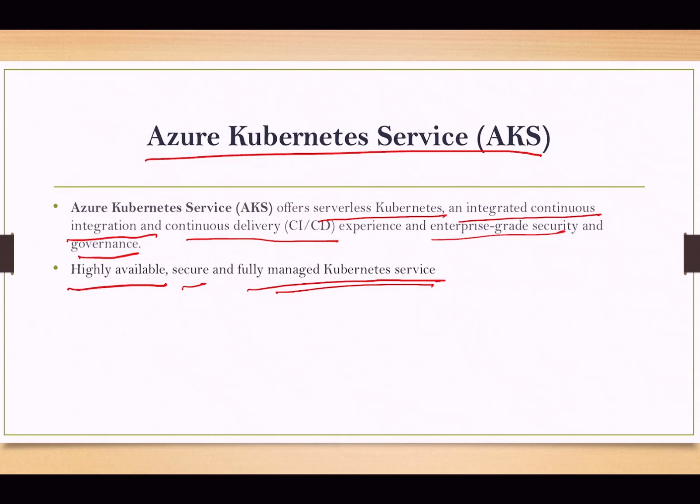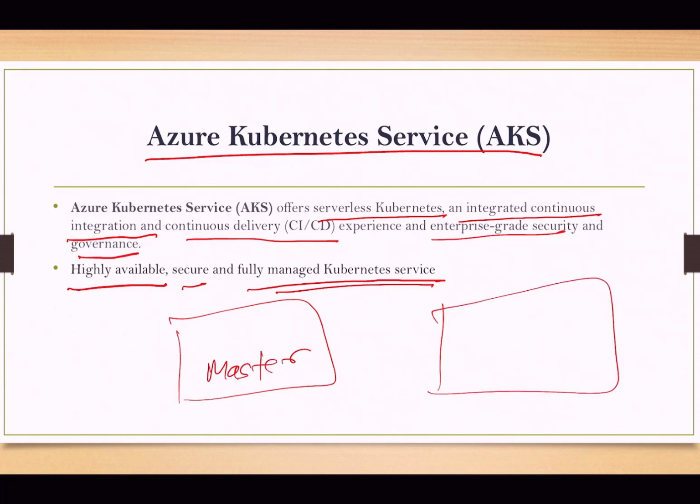Normally in a Kubernetes cluster, we have two kinds of nodes: one is the master, then we have the worker nodes. The master node is used for management purposes and has multiple components inside it. We have the key store database, the API engine, the controller, everything.